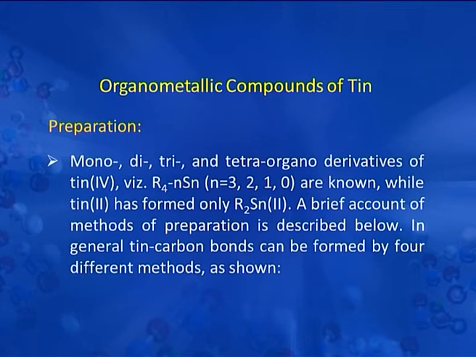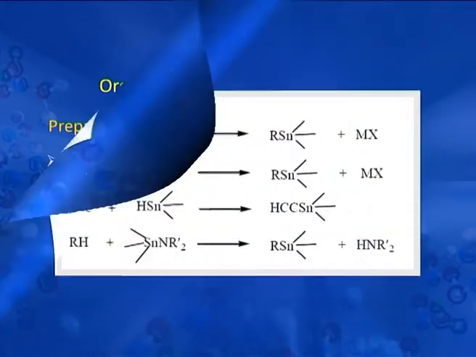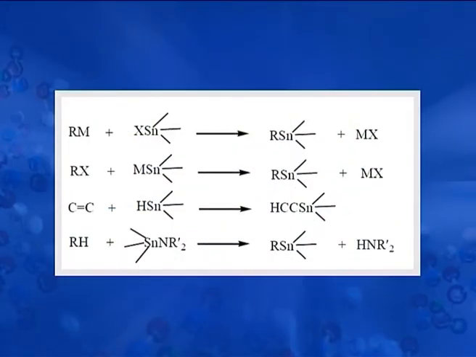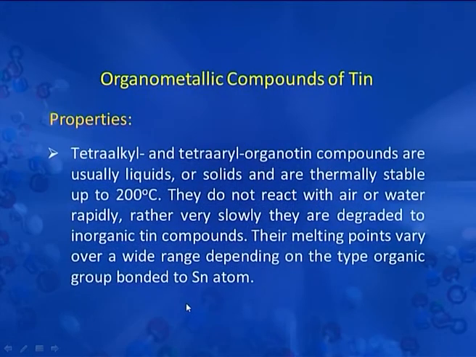In general, the tin carbon bond can be formed by 4 different methods as shown in the following figure. You can see how the tin carbon bond is formed by various 4 different methods. Let us see about the properties of these organotin compounds.